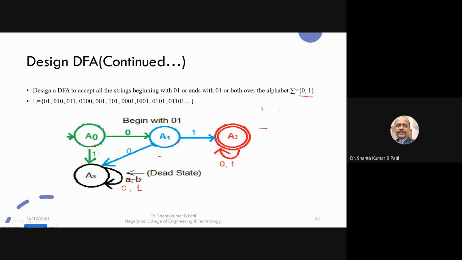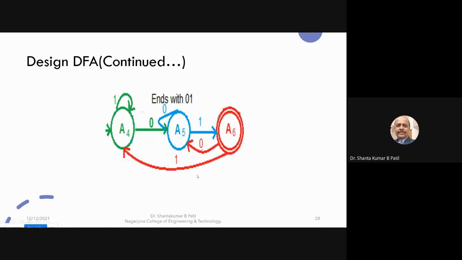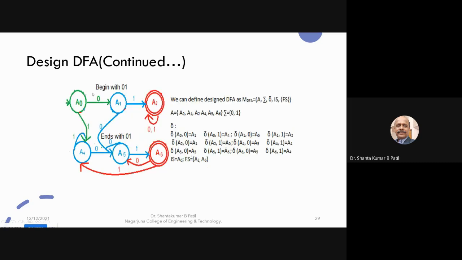Okay, once you get the DFA that begins with 01 and the DFA that ends with 01, join these two figures so that it can accept strings that begin with 01 or end with 01, or both are possible. See, this is the figure. After combining, in the begin DFA, a dead state was there, because in the end condition there is no dead state.